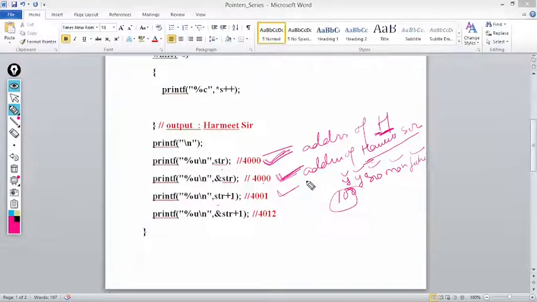So when I write str plus 1, the pointer always increments. Whenever a pointer is incremented, it always points to the next location of its type.